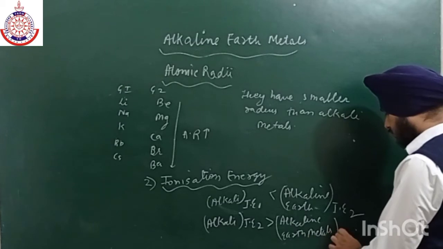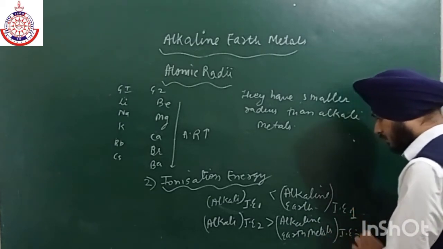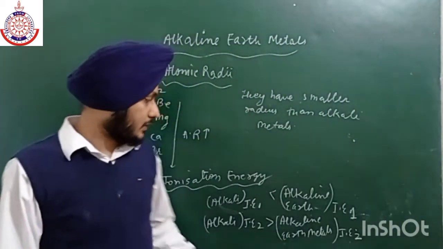Now what is the reason? Why does it have a higher second ionization energy?